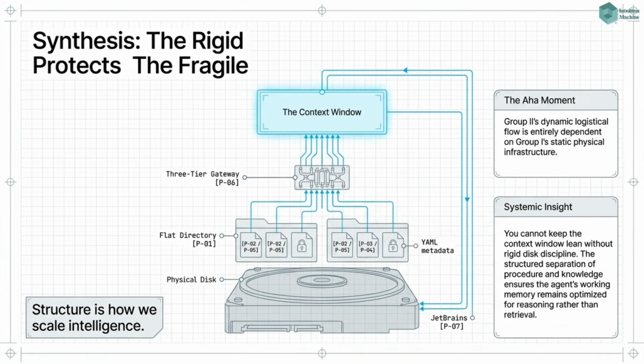Synthesis. The rigid protects the fragile. The agent's dynamic logistical flow relies entirely on static physical infrastructure. Rigid discipline is needed to keep the context window lean, ensuring the agent's working memory is optimized for reasoning.